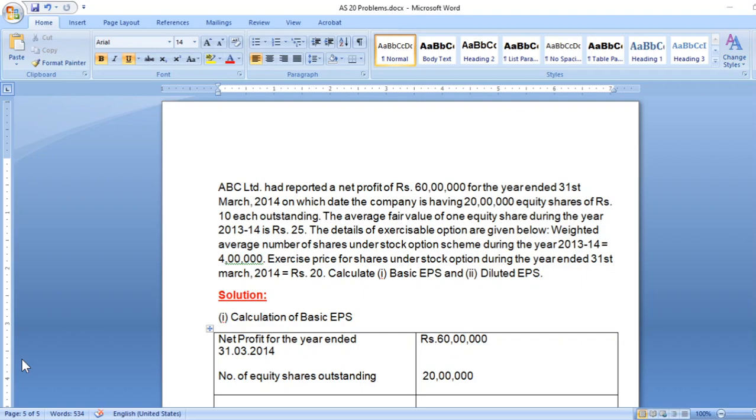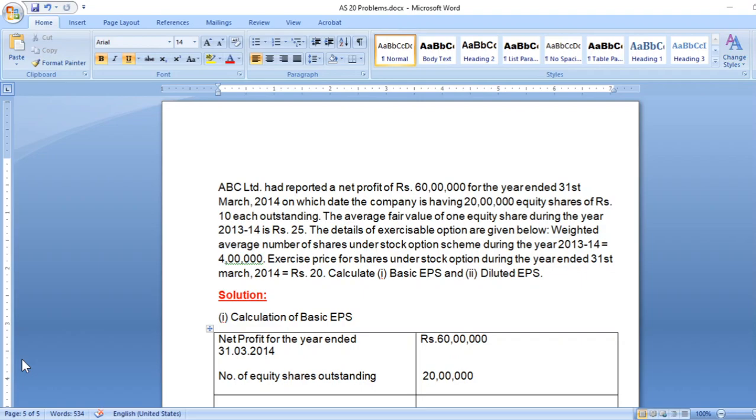So what they are trying to say, there is a company called ABC Limited. Their profit is 60 lakh and their existing shares is 20 lakh. And they are offering shares to their employees at a discounted price. Actually market price is 25 rupees, they are offering at 20 rupees. How many shares are they offering? They are offering 4 lakh shares.